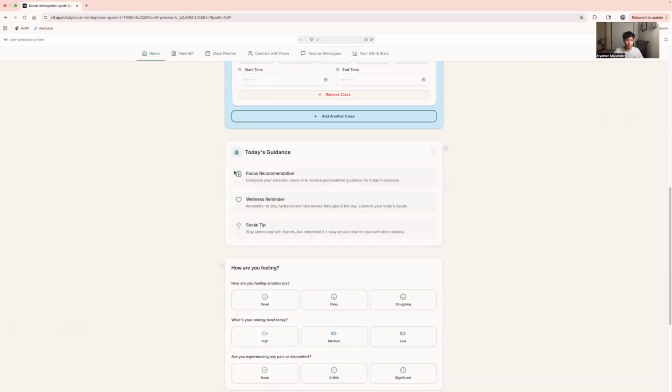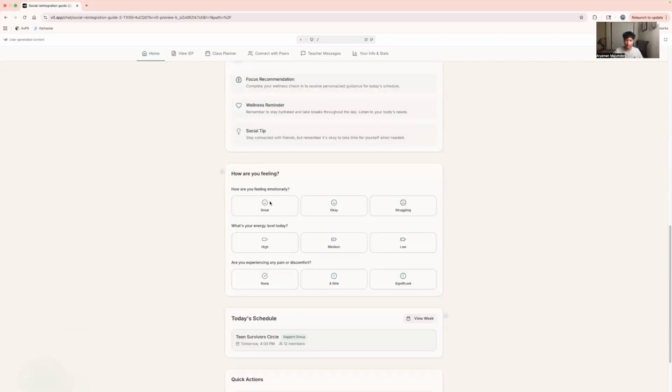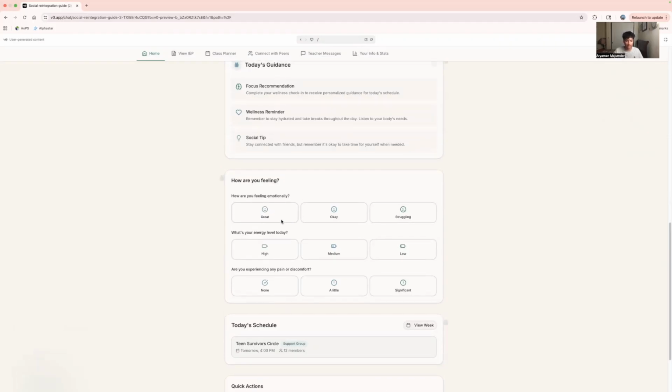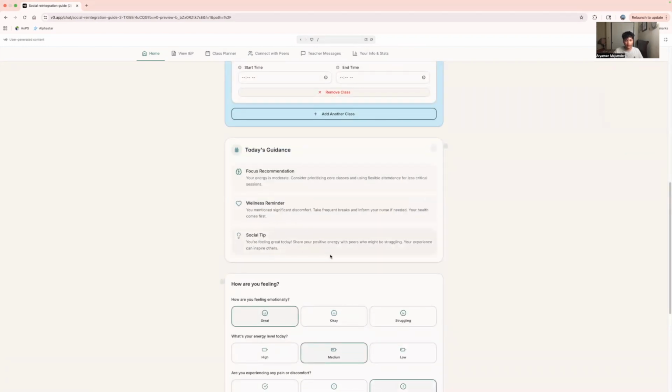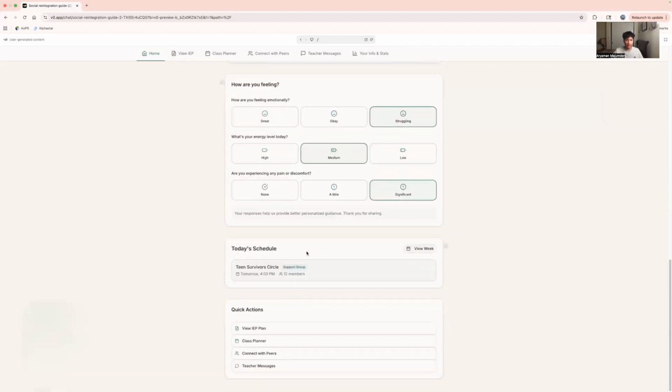And after this, a how are you feeling card includes buttons for energy, focus, and social comfort, plus numeric inputs for sleep hours and nutrition. So here, as you can see, if you're feeling great, medium, significant. Here, you're feeling great today. If you're struggling, it's okay to have tough days, and so on. It basically updates instantly. And then finally, today's schedule highlights which classes are recommended for live or flexible attendance.